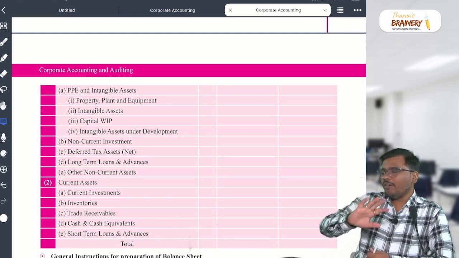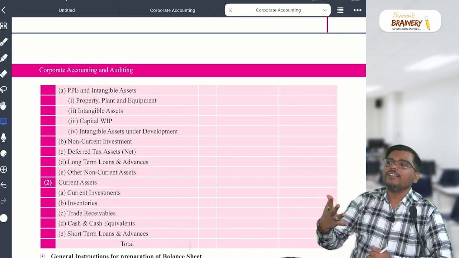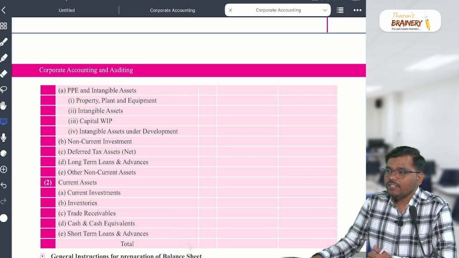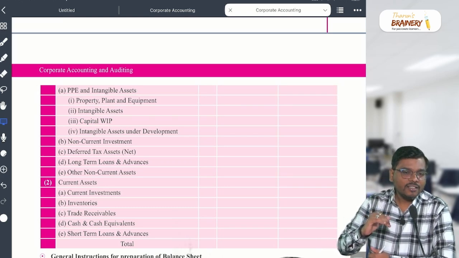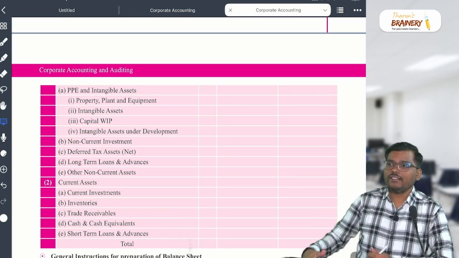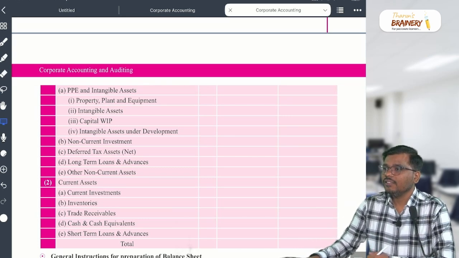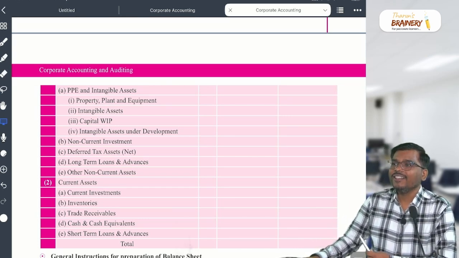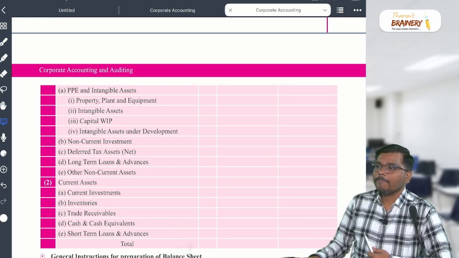Real life example. What is intangible asset? You are having something which a person cannot see, cannot touch, but you can feel that. The real example. Legacy. Okay. There is a goodwill.